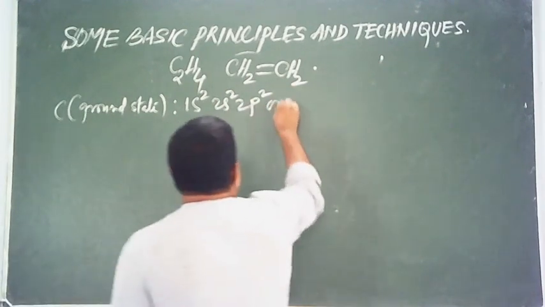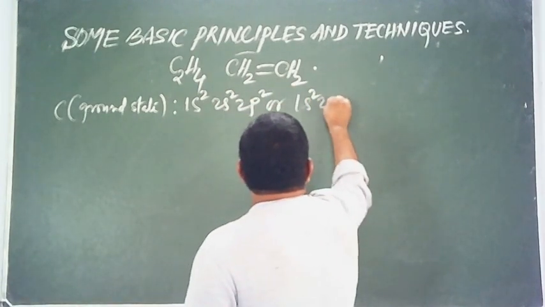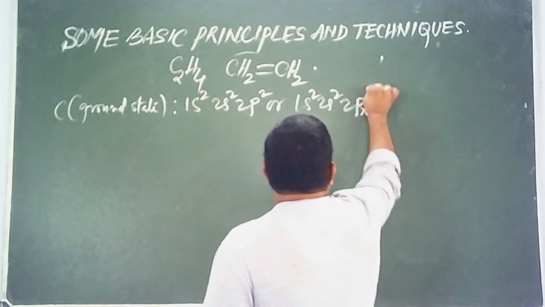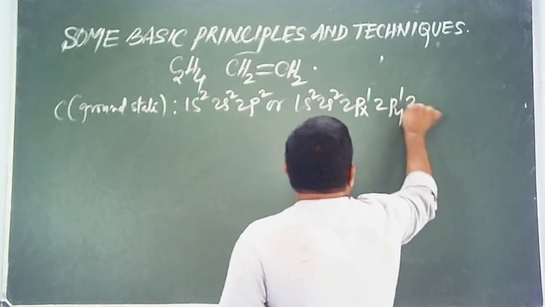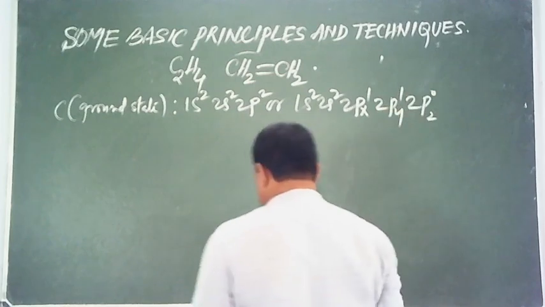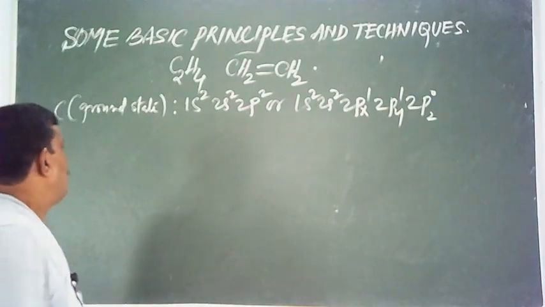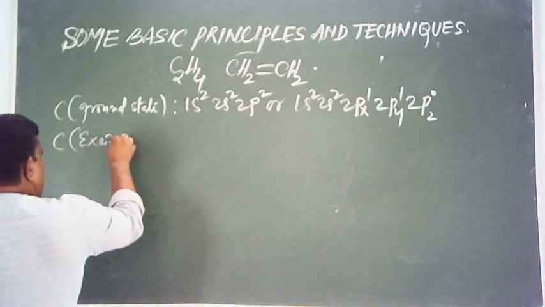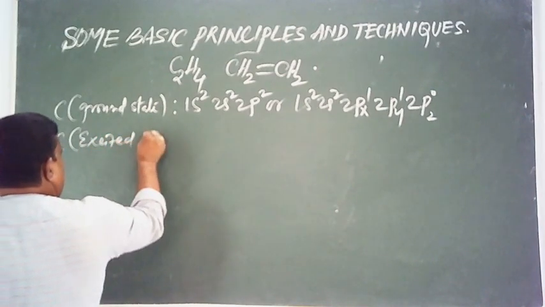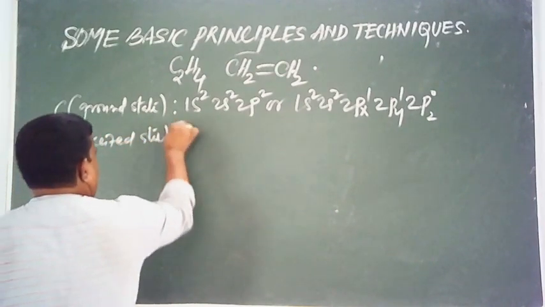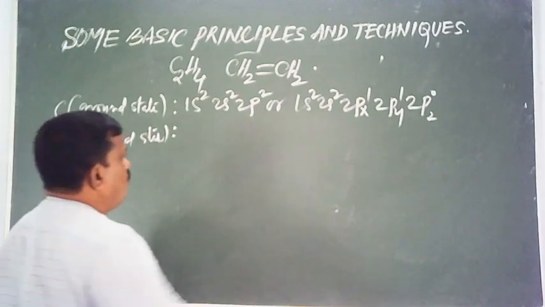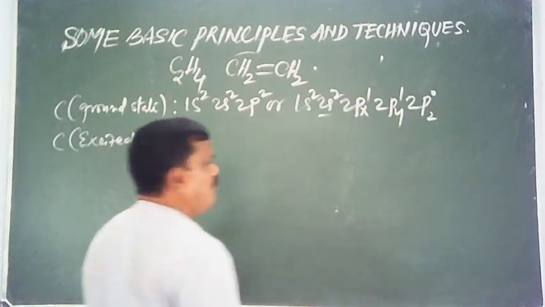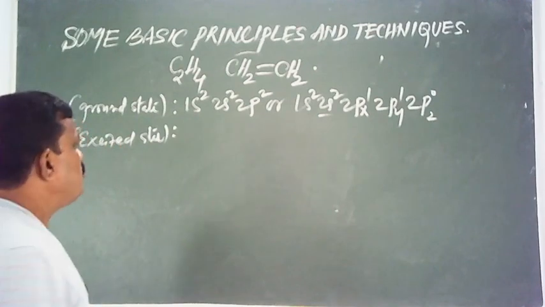Or it could be written as 1s2, 2s2, 2px1, 2py1, 2pz0. What is the electronic configuration of carbon in the excited state? One of the 2s electrons gets shifted to 2p.